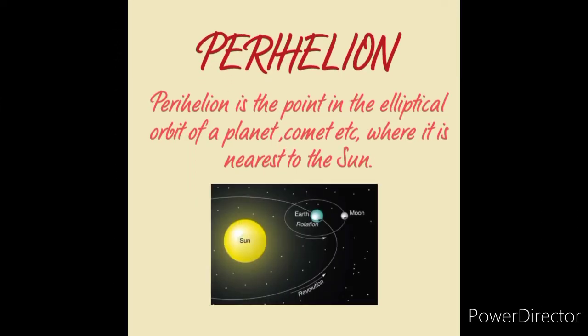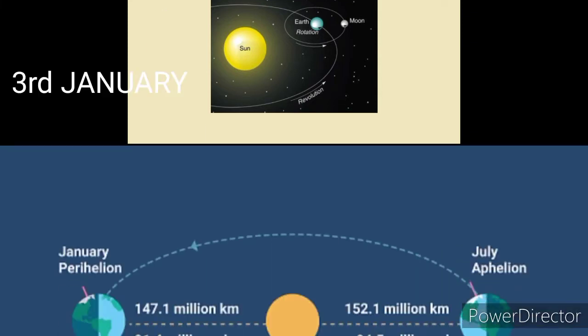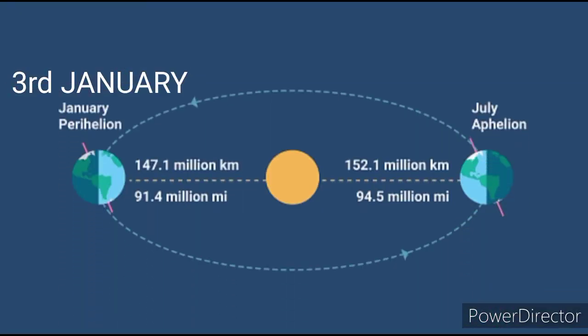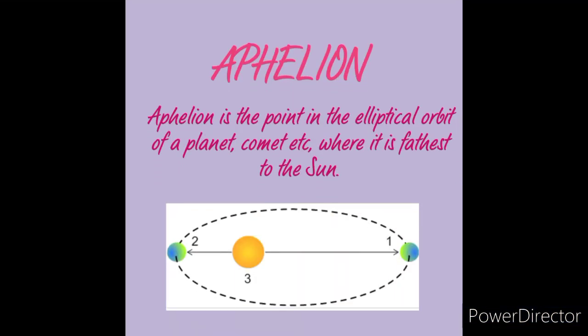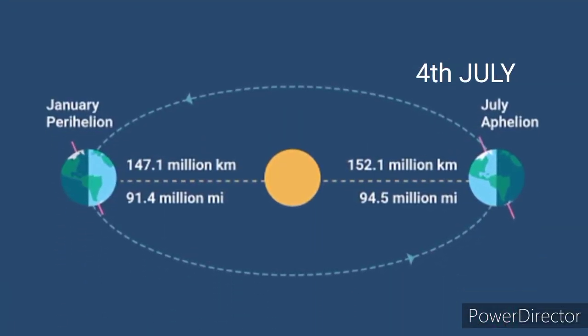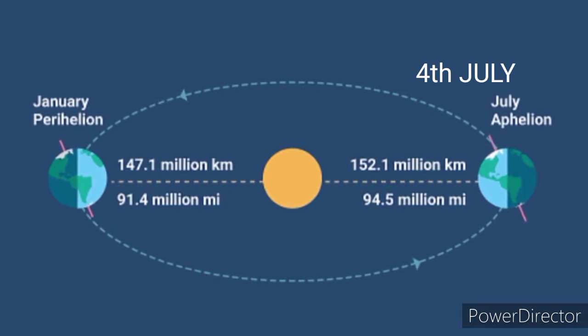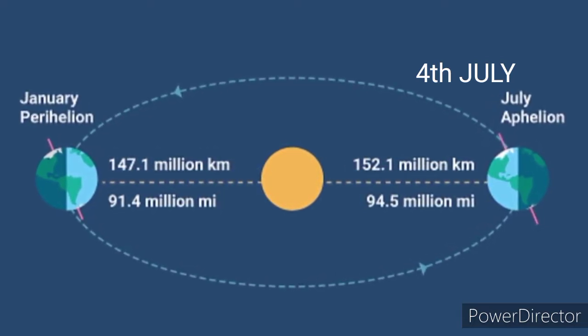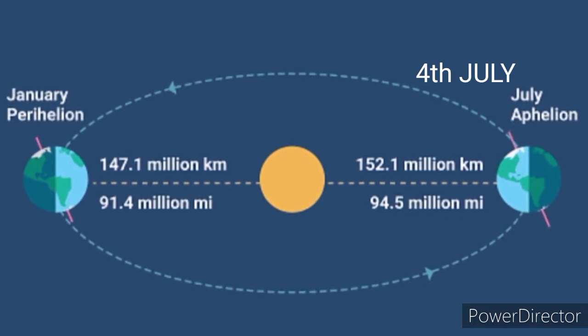Thus, perihelion is the point in the elliptical orbit of a planet, etc., where it is nearest to the Sun. It occurs on 3rd January every year. On this day, the distance between the Earth and the Sun is 147 million km. And aphelion is the point in the elliptical orbit of a planet, etc., where it is farthest from the Sun. It occurs on 4th July every year. On this day, the distance between the Sun and the Earth is 152 million kilometers.